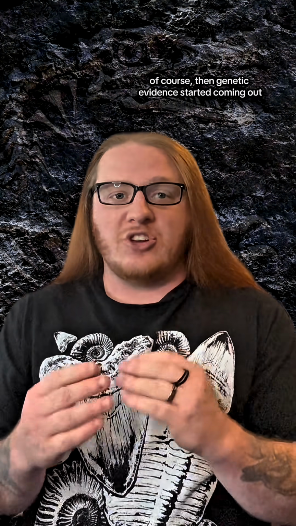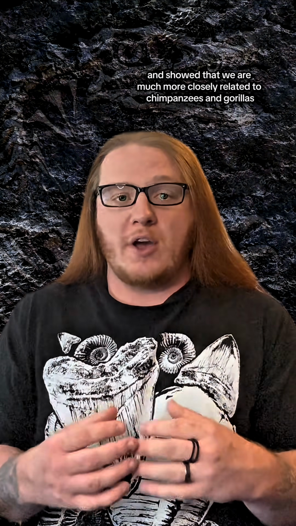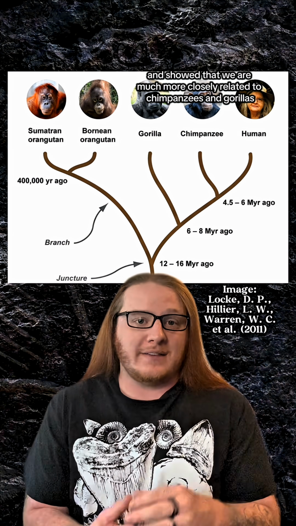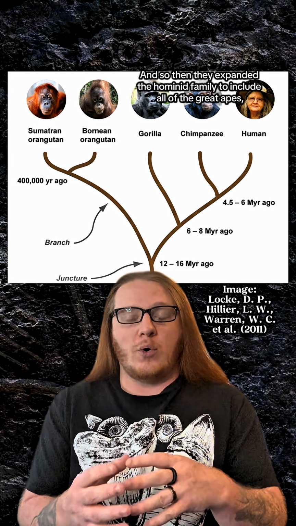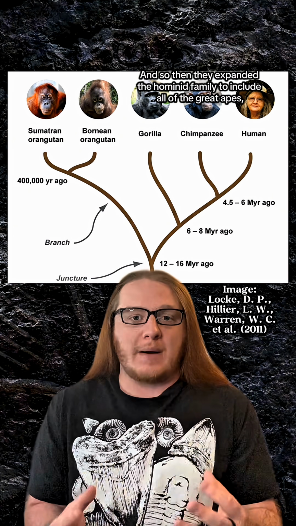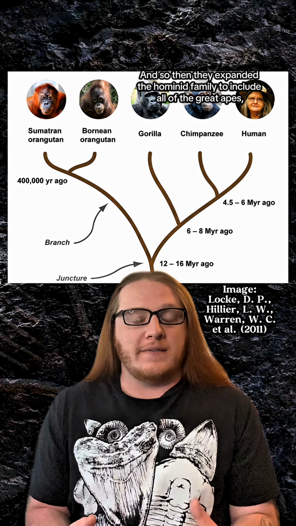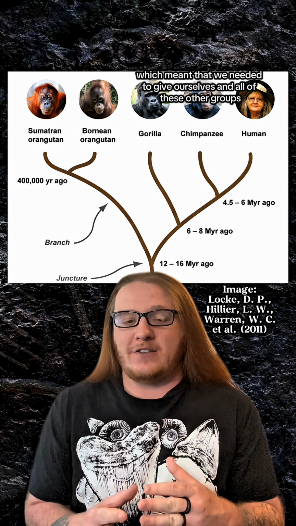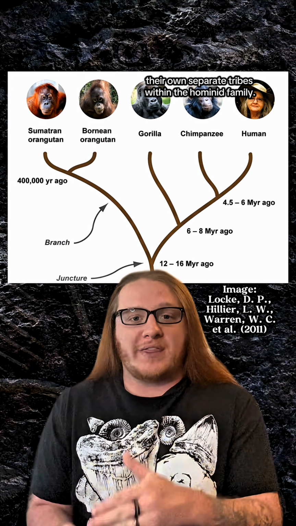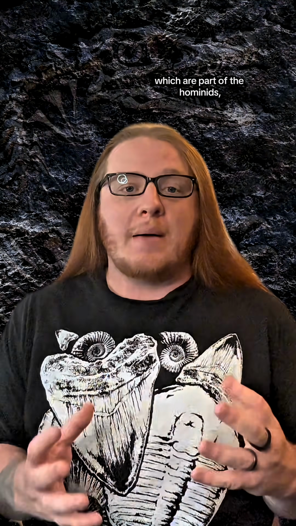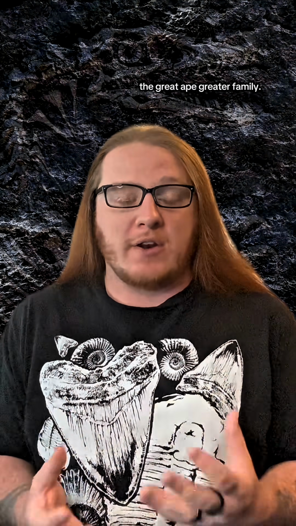Of course, then genetic evidence started coming out and showed that we are much more closely related to chimpanzees and gorillas than all of those apes are to orangutans. And so then they expanded the hominid family to include all of the great apes, which meant that we needed to give ourselves and all of these other groups their own separate tribes within the hominid family. So today, we as humans are put into the hominin tribe of great apes, which are part of the hominids, the great ape greater family.